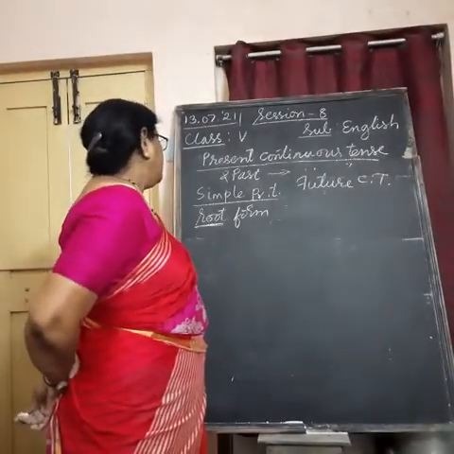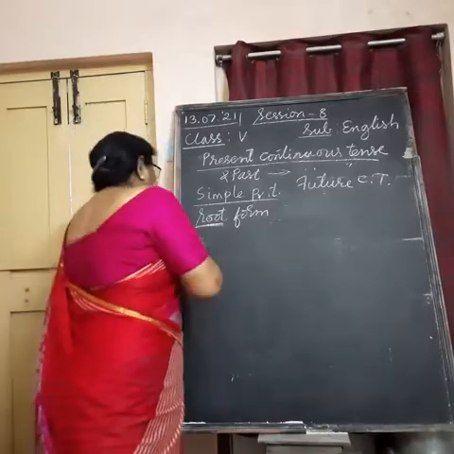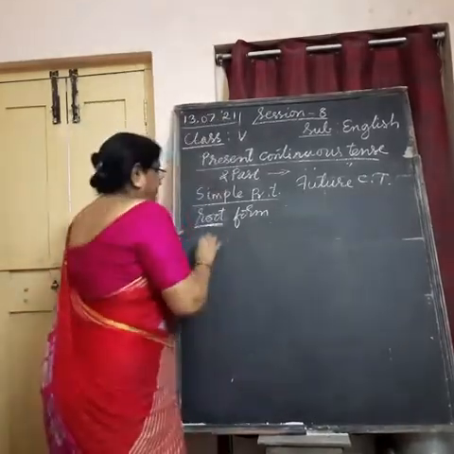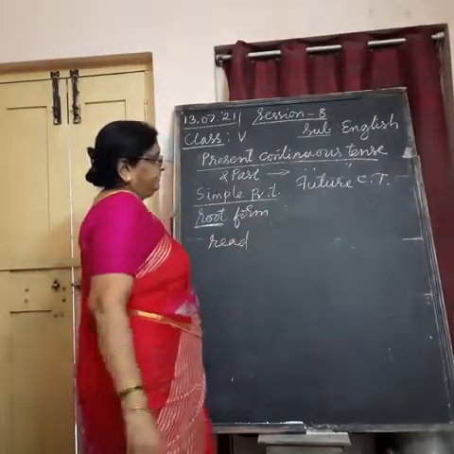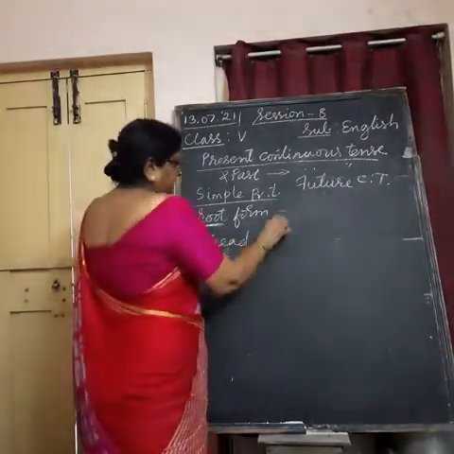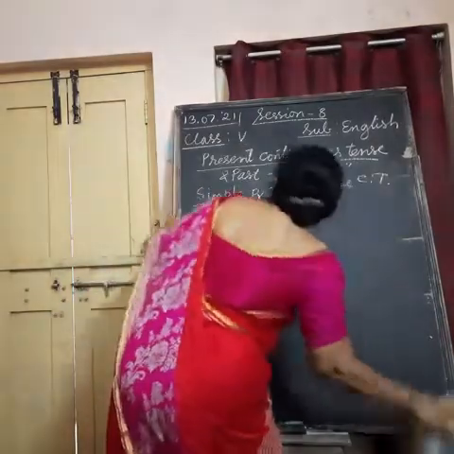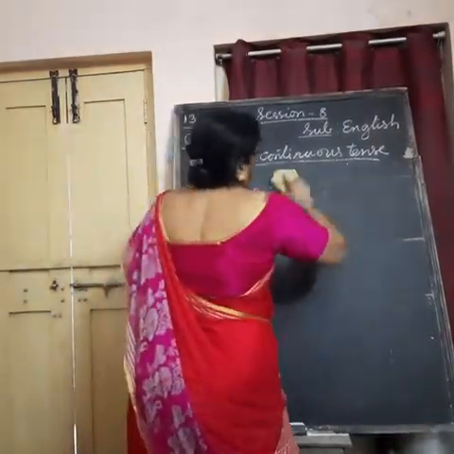So, now, look how we can do. Read is the root form. First, let us talk about present continuous tense. Then go to past and all.